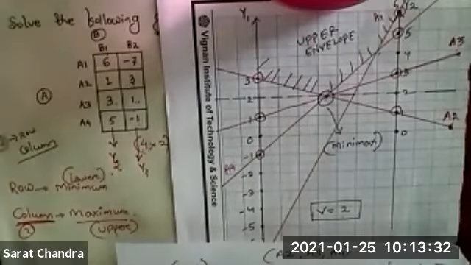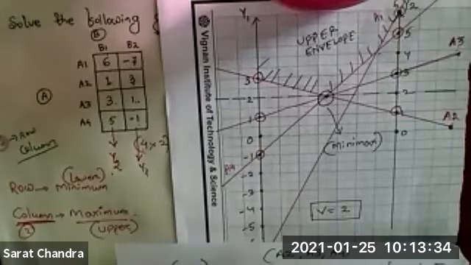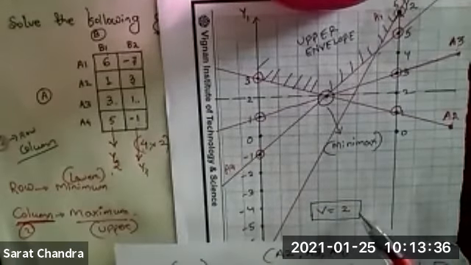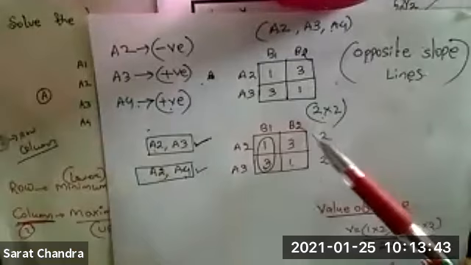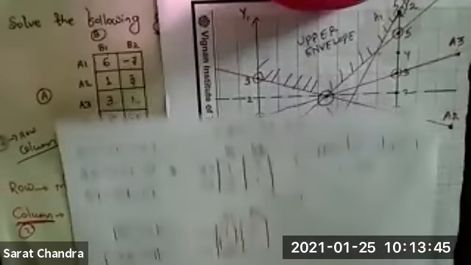Okay, but if it is a 10 mark question, directly you cannot write the answer. This is just for the verification. In a 10 marks question, you have to write the 2 by 2 matrix and you have to solve the game. So in that case, how to solve?